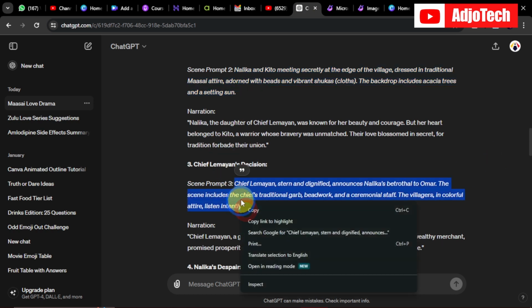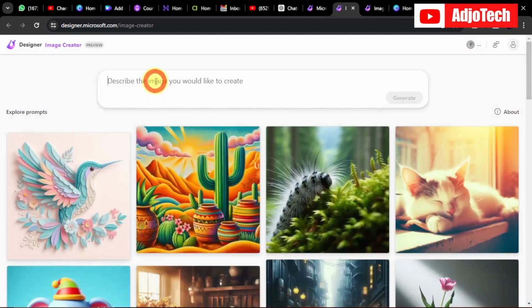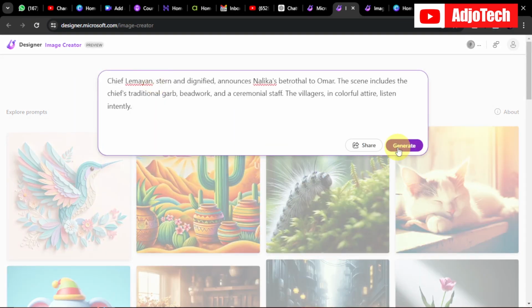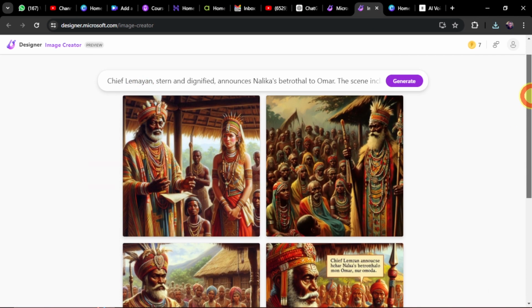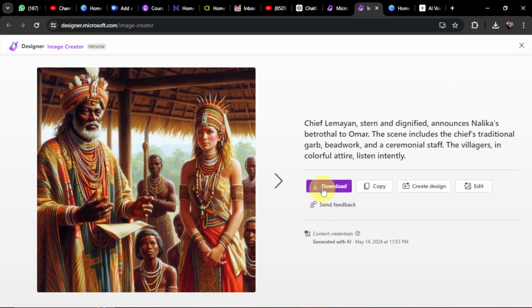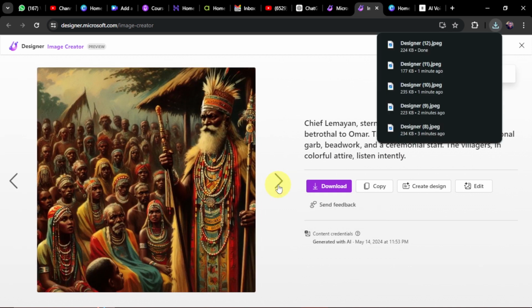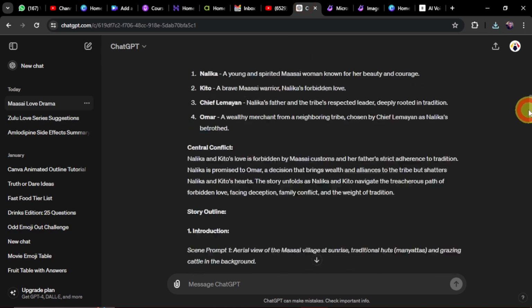I'm going to do this for the last time. I'm going to do the last one here and then paste my prompts. Okay, so over here what I'm going to do is that I'll download some few more images. Okay, I've downloaded some few more images. So now we need to actually generate our voiceover.